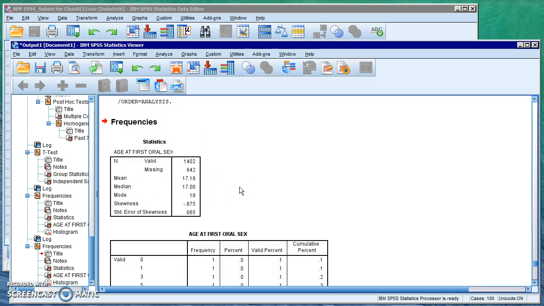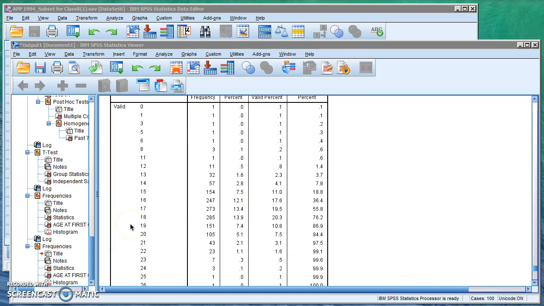If it were, say, a nominal variable, we could only look at the most common answer, because mean and median would be meaningless. You can't average a nominal variable. You can't put it in order either, so you wouldn't be able to even see the middle range, and then mode would be the only way because you can see the most common answer that was given. But with ratio, it's nice because you can see all three. And that's how you conduct and analyze a descriptive analysis test.